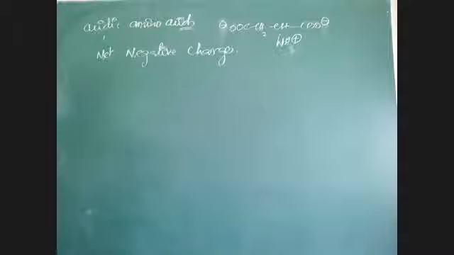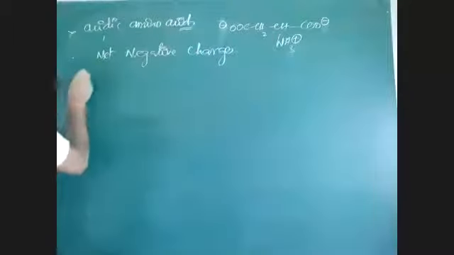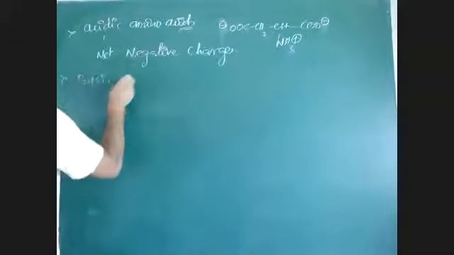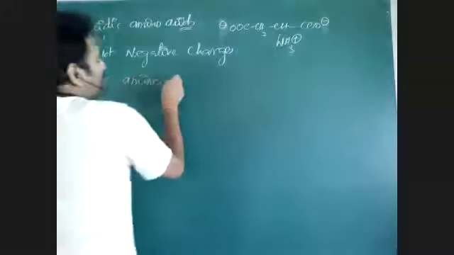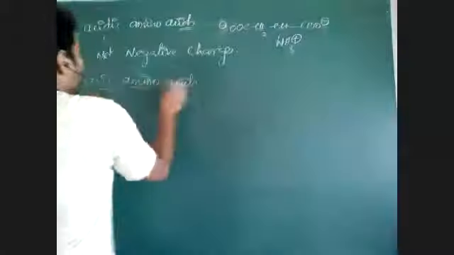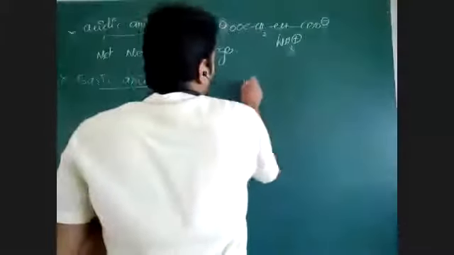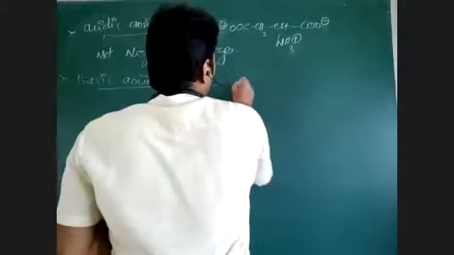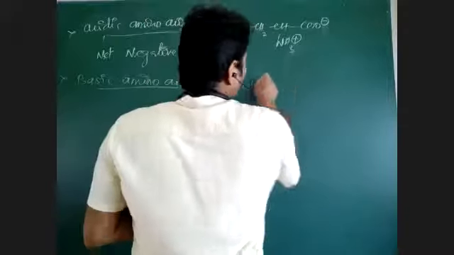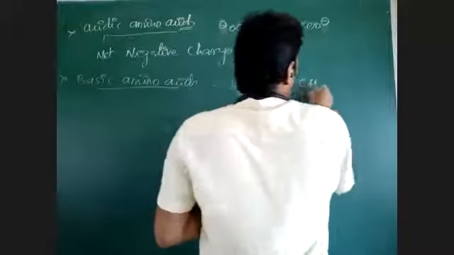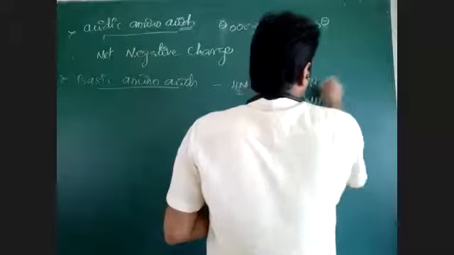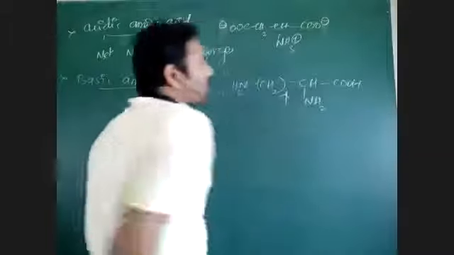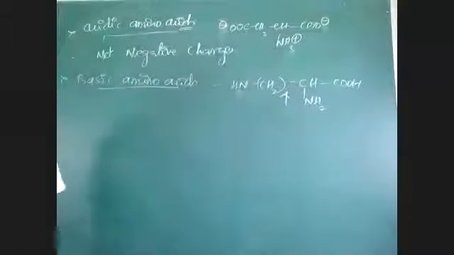Then what about the basic amino acids? Suppose NH2, CH2 four times, CH NH2, COOH. This is a basic amino acid, lysine.